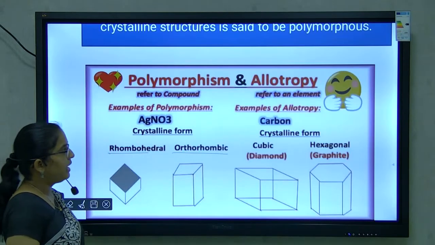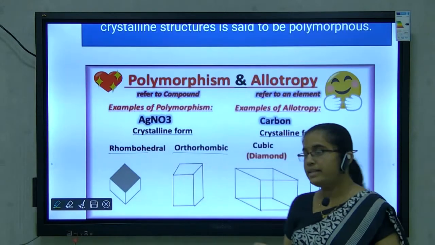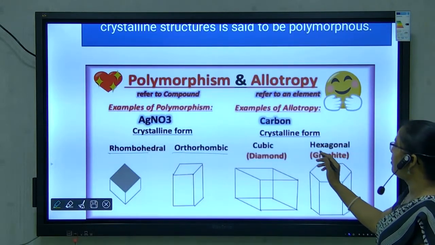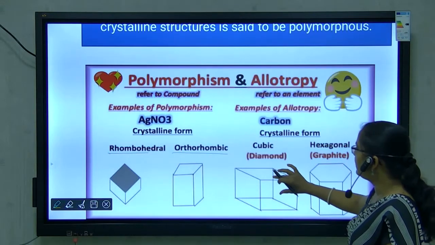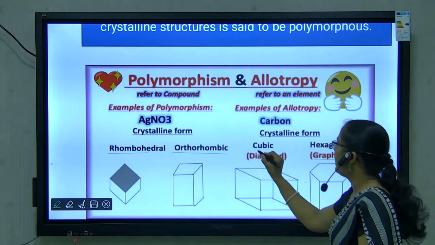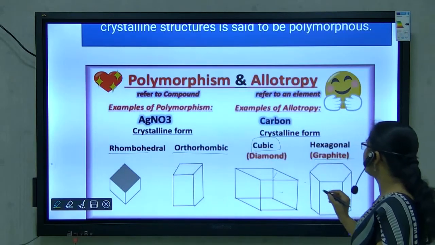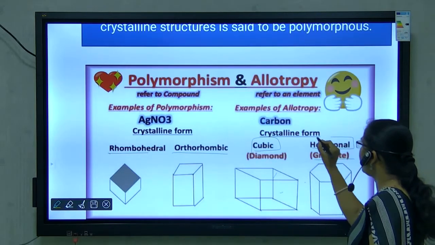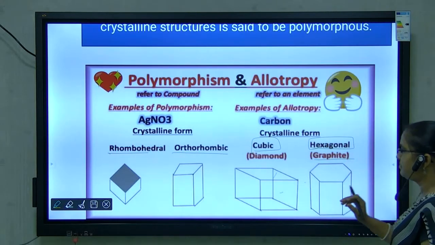Another example of allotropy is carbon, the crystalline forms of carbon. One is diamond and another is graphite. Diamond has a cubic structure and graphite has a hexagonal structure.